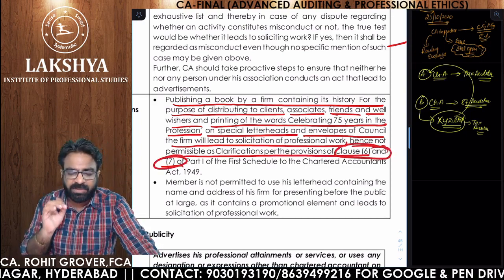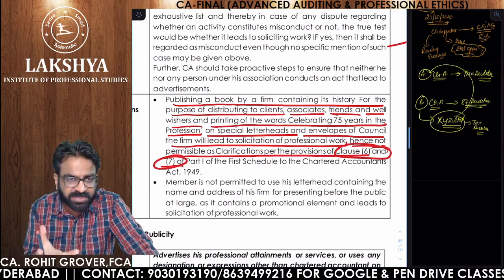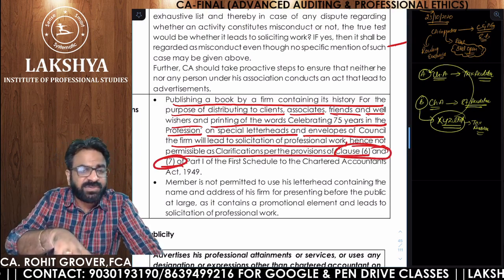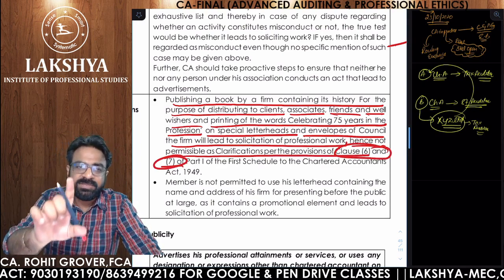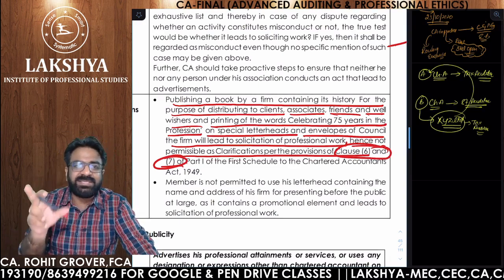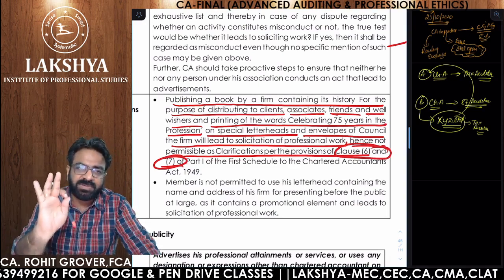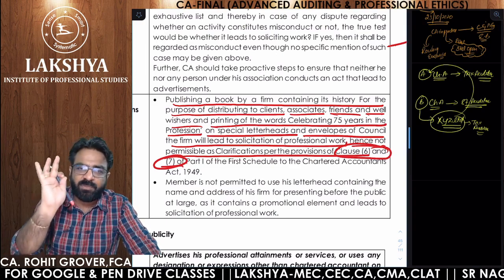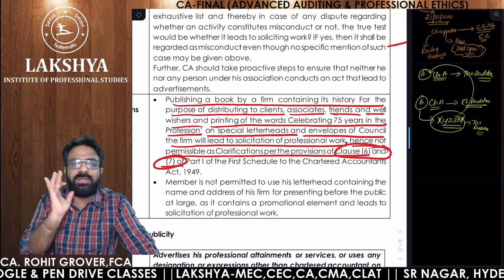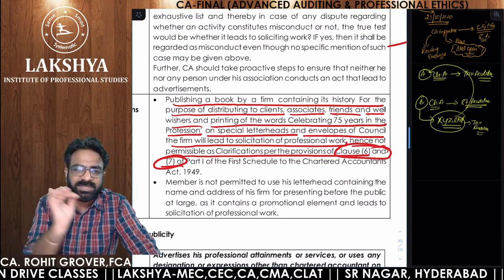So basically, let me tell you, soliciting the work is 6. Via advertisement, if you are soliciting the work, then it is 7. So 6 and 7, 99.99% of the cases will come together. Right from moment 1, when we started doing this particular lecture, I told you 6 and 7 will come together.